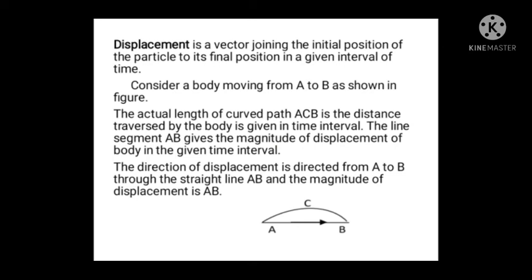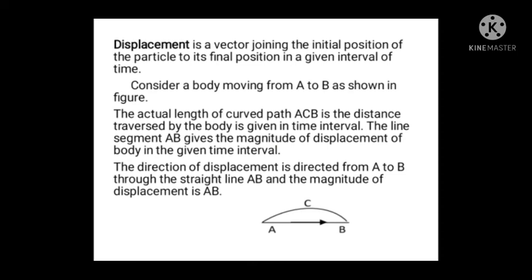For example, here is an example. Consider a body moving from A to B. Here are points A and B. Consider a body that is moving from point A to B as shown in this picture. The actual length of the curved path ACB, that is the actual path covered by the body, is along ACB.